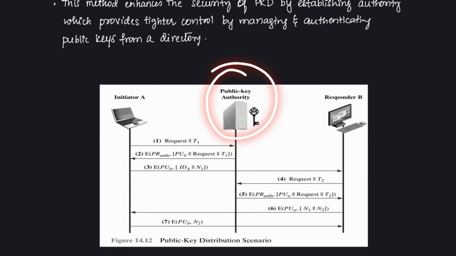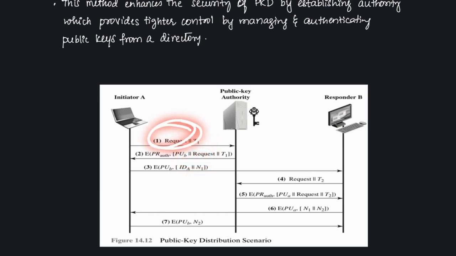Next, the public key authority PKA will give the response back. This response will be in encrypted format using PR auth, which is the private key of PKA. The response will contain PUB first, which is B's public key, and then the request, which is a copy of the original request for verification purposes. We are sending it back, and then we have the timestamp T1 to confirm freshness. Here A uses the PKA's public key, PU auth.